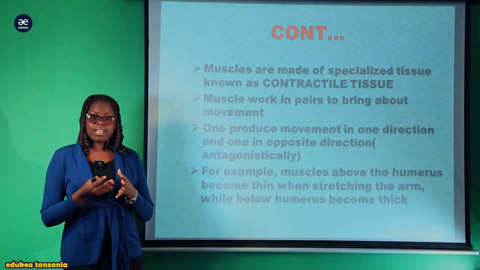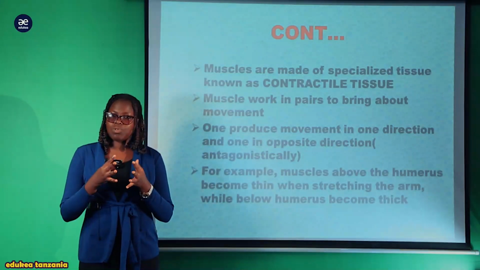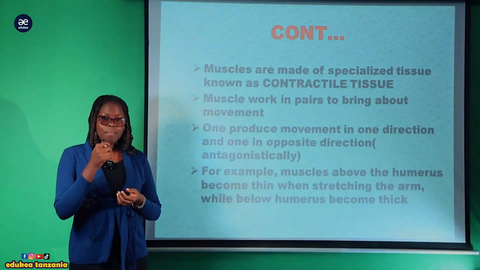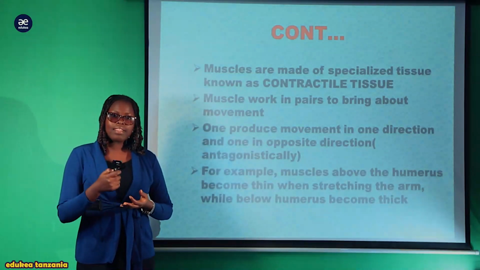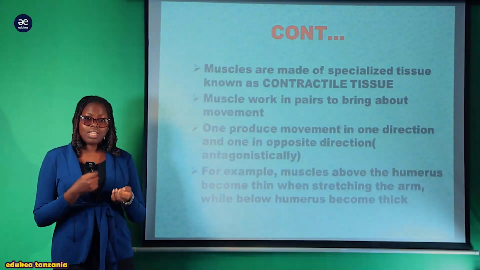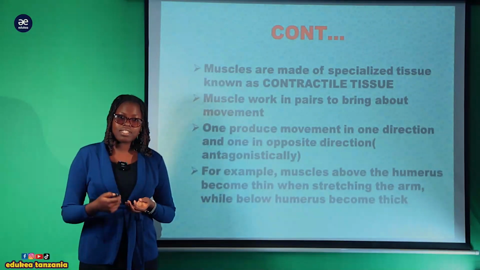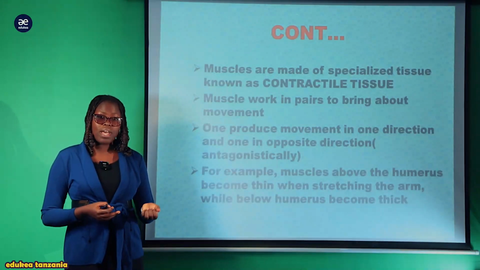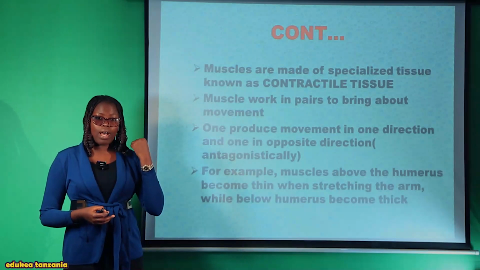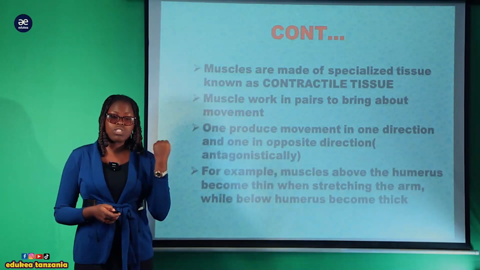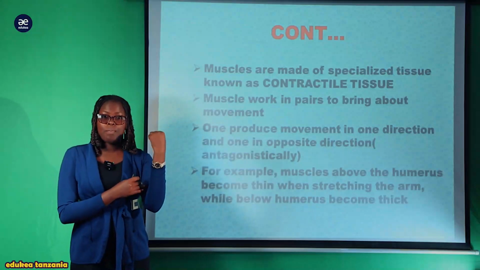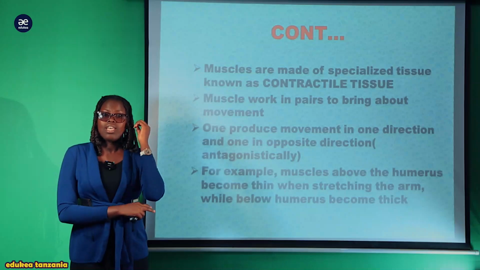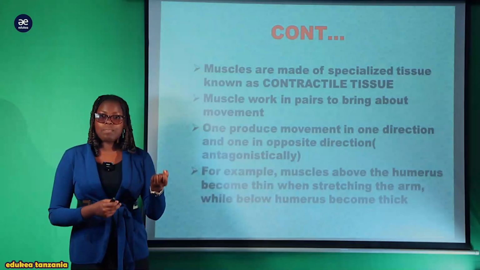For example, if you take the muscles of the arm, there are two main types of muscle found in the upper limb, on the humerus. The muscle above the humerus is known as the biceps, and the muscle below the humerus is known as the triceps. In other terms, you can call the biceps a flexor muscle, and the triceps an extensor muscle. So, when you bend your hand, kwa mfano ukikunja hivi mkono, the muscle above the humerus, this one, will contract, lakini triceps ambayo ipo below the humerus, it will relax. So that is how they bring about the movement.